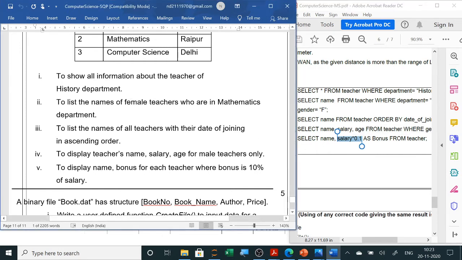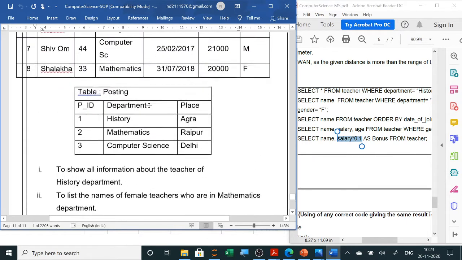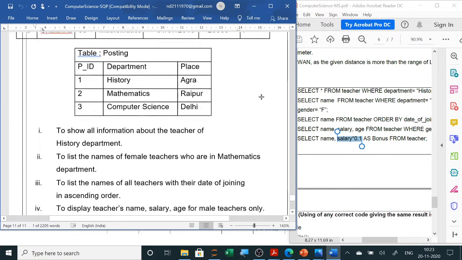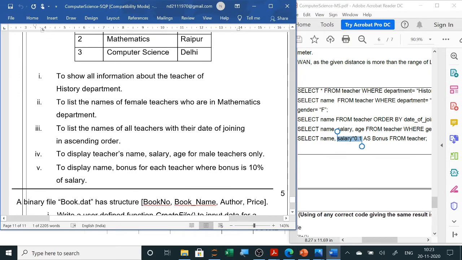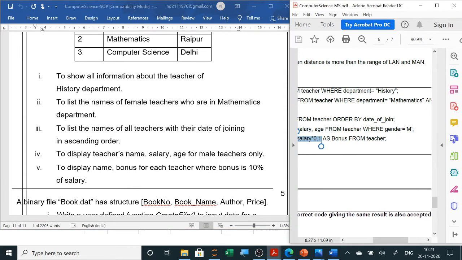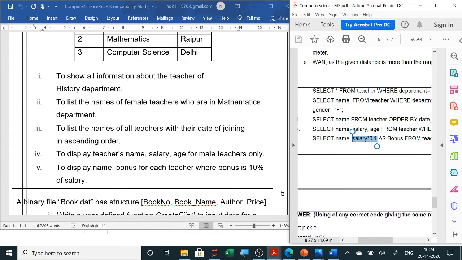So select star from teacher where department equals to history. History will be in quotes, either single quote or double quote. Then select name from teacher where department equals to maths. Now you see the spelling here, mathematics, and gender equals to female, F. So here M and F is given. So you will write here F. See the answer also. Department equals to mathematics and gender equals to F.